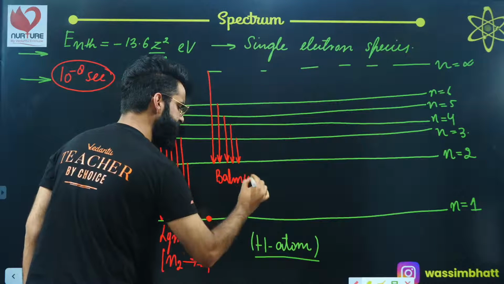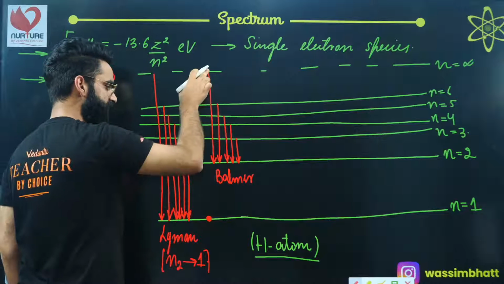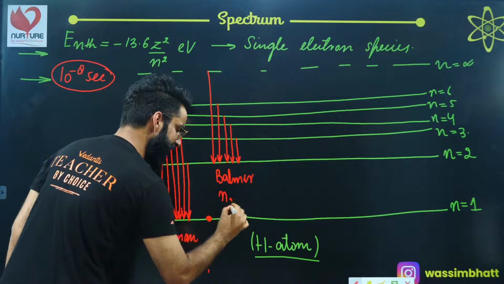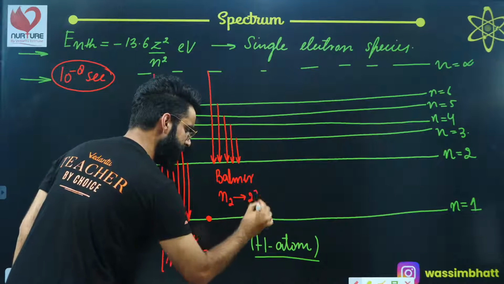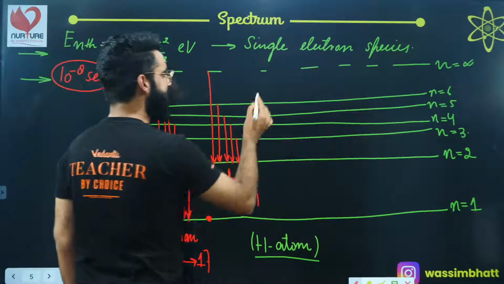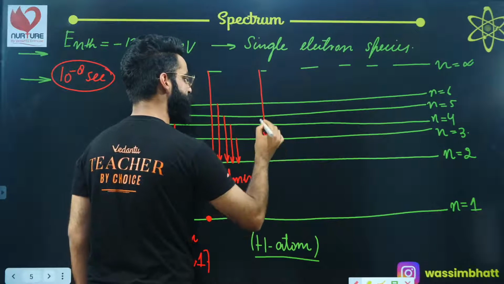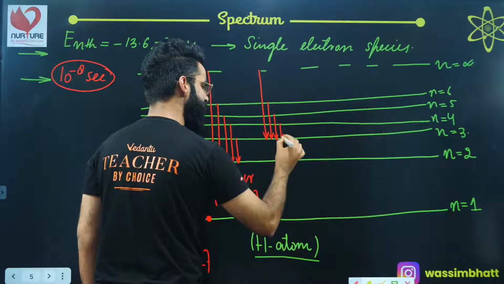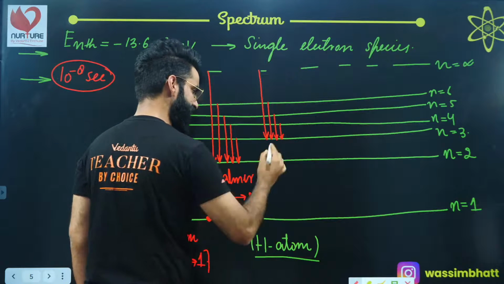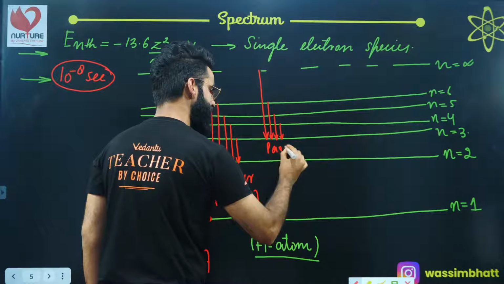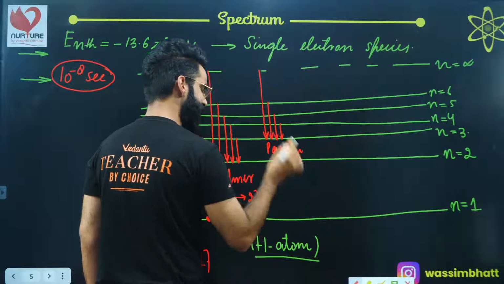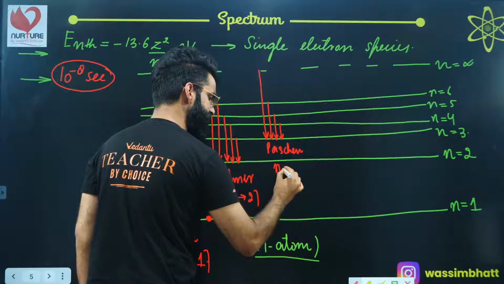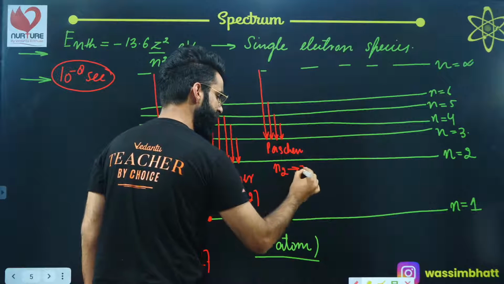So the Balmer series is obtained when the electron makes a transition from a higher energy state, which I'm representing by n2, to shell number 2. Similarly, when the electron makes a transition from a higher energy state to shell number 3, we again get a series of lines over here. This series of spectral lines is what we call the Paschen series. In the Paschen series, the electron makes a transition from a higher energy state n2 to shell number 3.